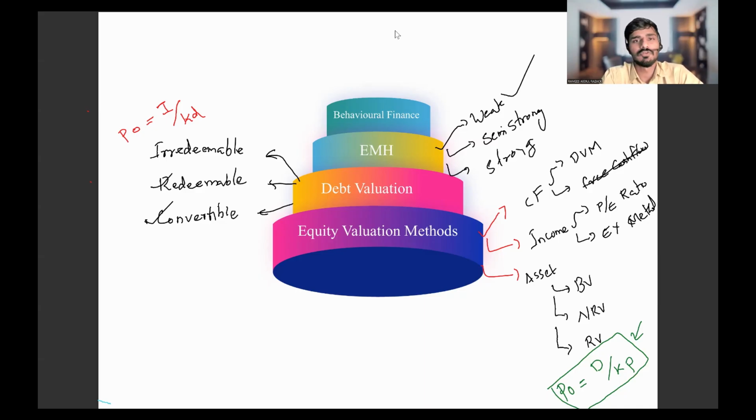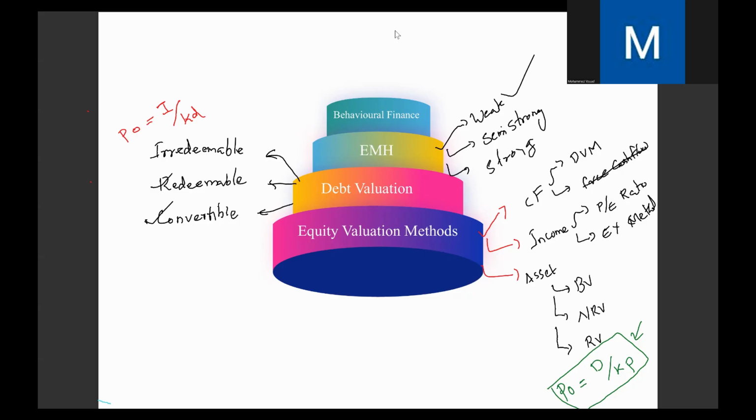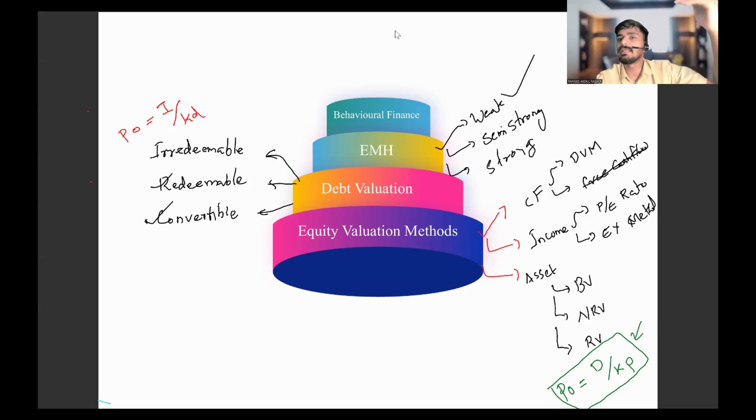So let me ask you one more question. Can we make a gain in a strong form market? No. Why? Because there is no movement. Movement will be there, but immediately when they're discussing something, before announcing, when they're planning something, immediately the share price is going to change. So how can we get a gain in a strong form market?